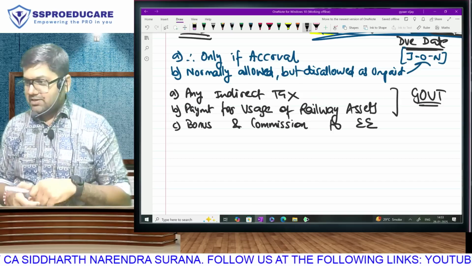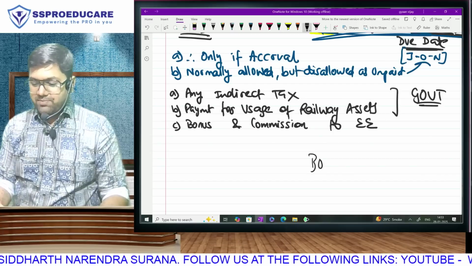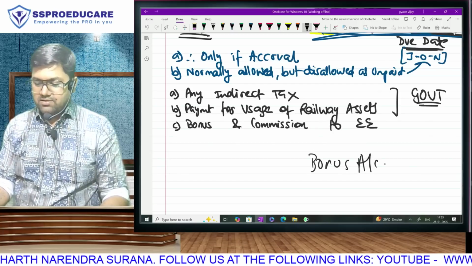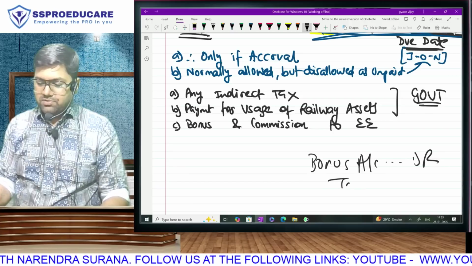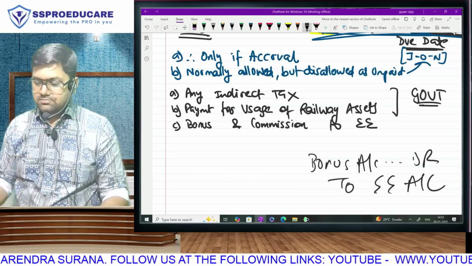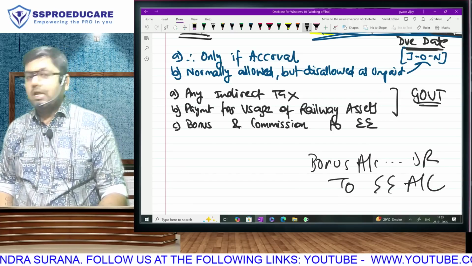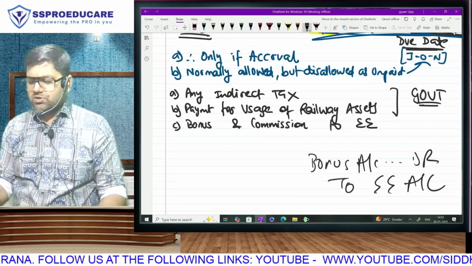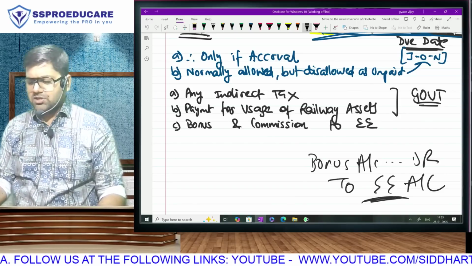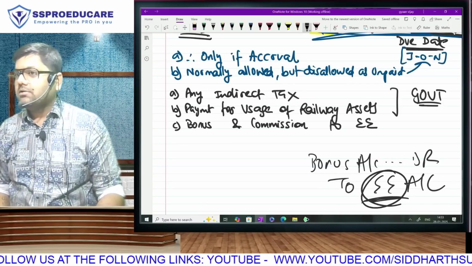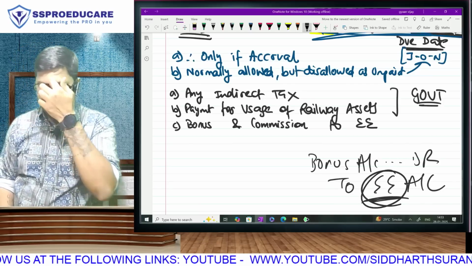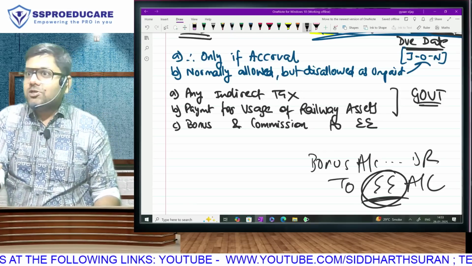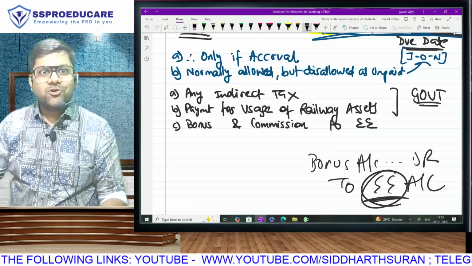We are passing a journal entry. Bonus account debit to employee account. Means we are passing a journal entry of bonus to employees. You can say bonus account debit to bonus payable account also, because we are not crediting cash or bank. It is a current liability. Correct? The employee suddenly is like, wow, sir.